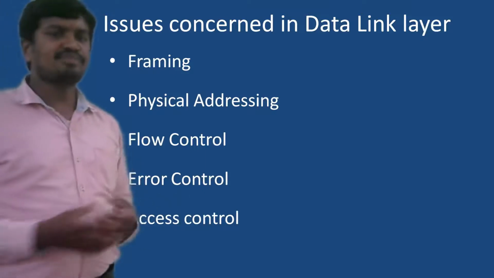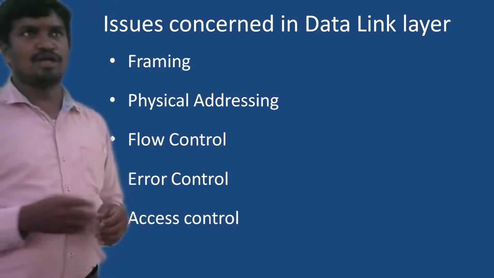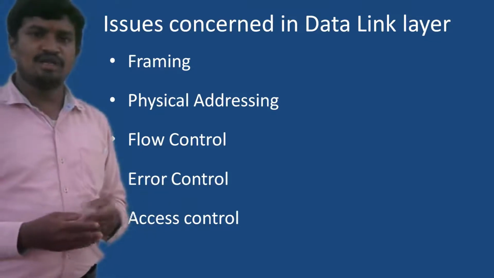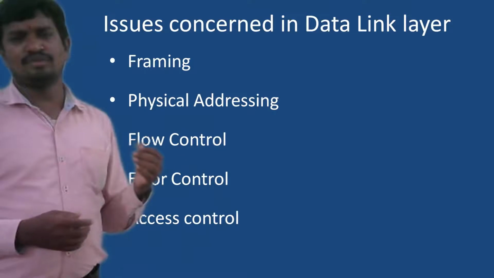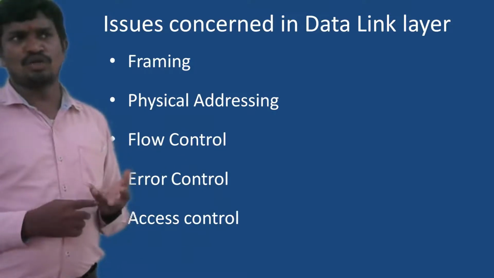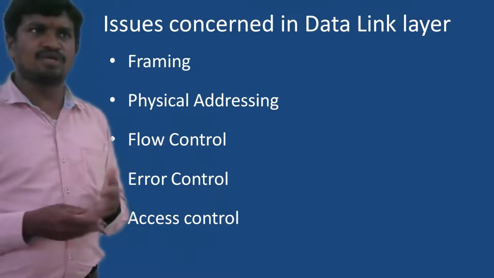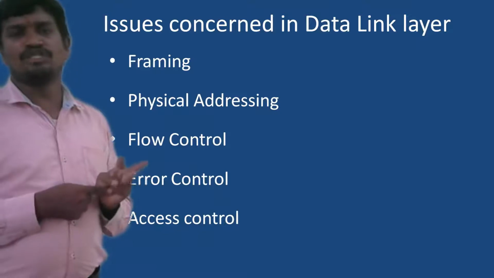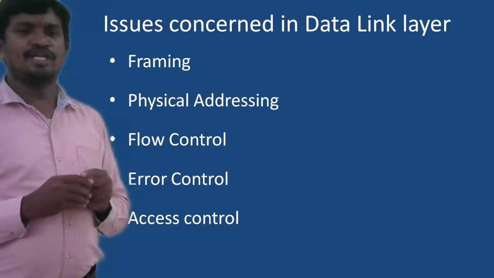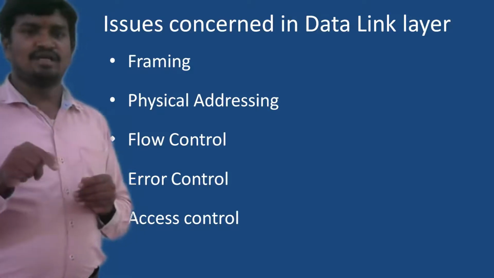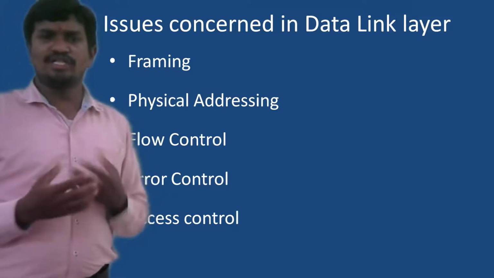As we are in a real-time environment, we need to take care of error control, because there is a lot of noise introduced in the middle when the data is moving through a physical medium or air medium. Due to that noise, many disturbances come into the picture. One, your data may be lost. Second, your data is added with additional data. Third, your data is corrupted and sent. Likewise, there are many forms of errors. So all these errors have to be caught.